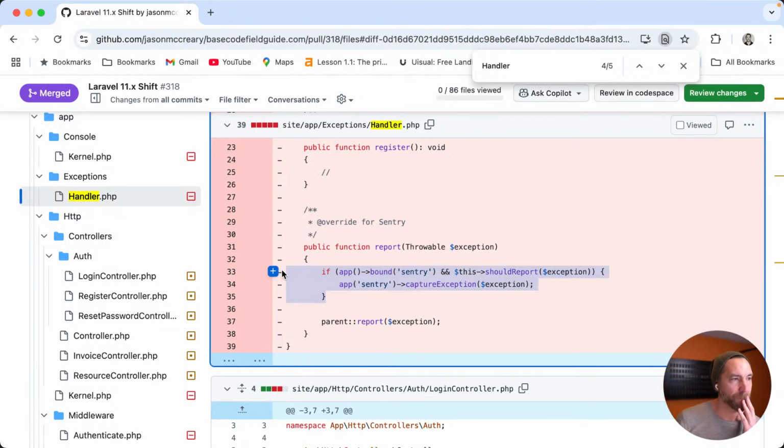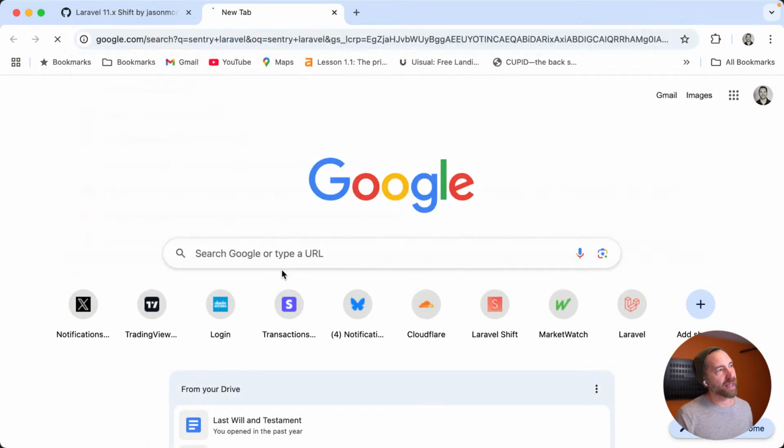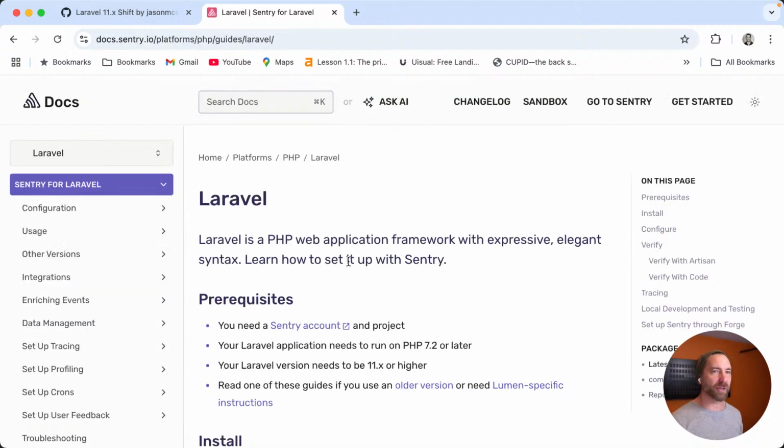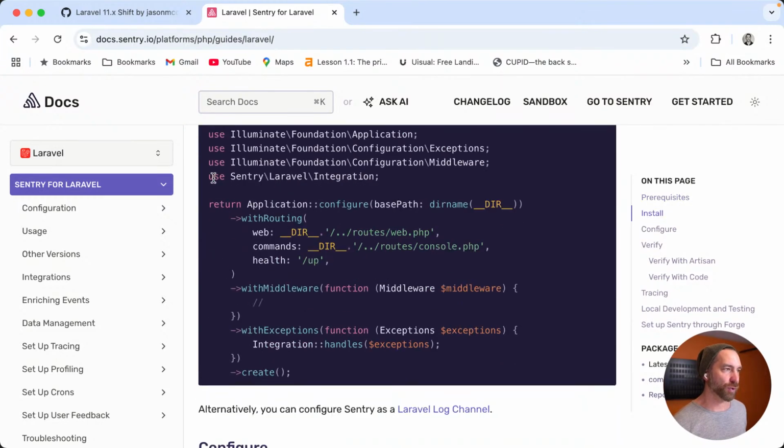Everything else in here was exactly the same as a default Laravel 11 or, prior to Laravel 11, Laravel 10 handler would have looked like, right? It would have matched a previous version, is the point. It would have been default. So it's kind of like one of those things. The question is how many people are using Sentry? Is it worthwhile to auto wire this up? It happened in my projects, so maybe it's happening in other projects. And again, I'm dogfooding it. I'm the creator. I have the privilege of being able to tweak this maximally for me, so tweak it to the extreme for my own use case.